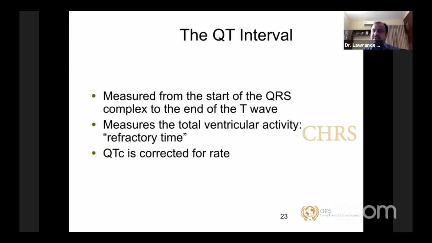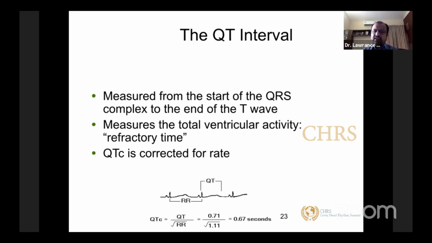QT has to be corrected for rate, because QT is a dynamic thing. During a bradycardia, QT prolongs; with tachycardia, QT shortens. So you have to measure and correct it with your heart rate. There are a lot of formulae available for this correction. The most commonly used is Bazett's.